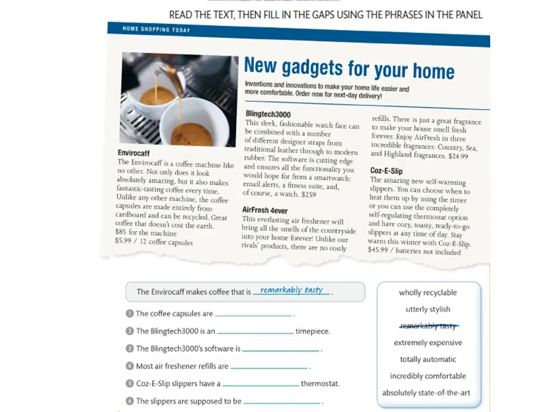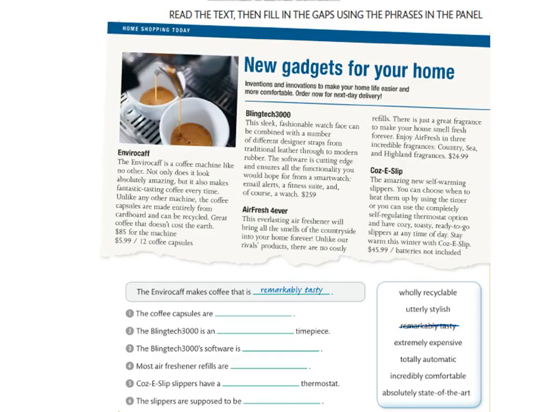BlinkTech 3000. This sleek, fashionable watch face can be combined with a number of different designer straps from traditional leather through to modern rubber. The software is cutting edge and ensures all the functionality you would hope for from a smartwatch. Email alerts, a fitness suite, and of course, a watch. $259.